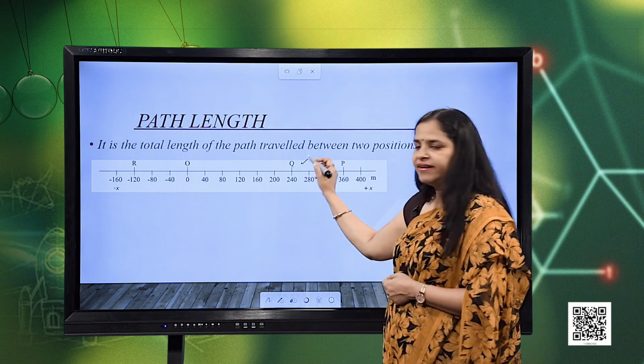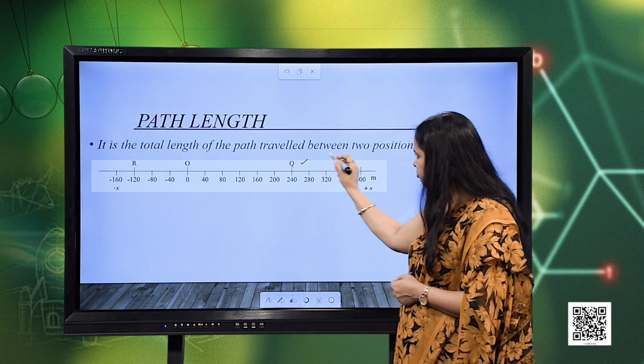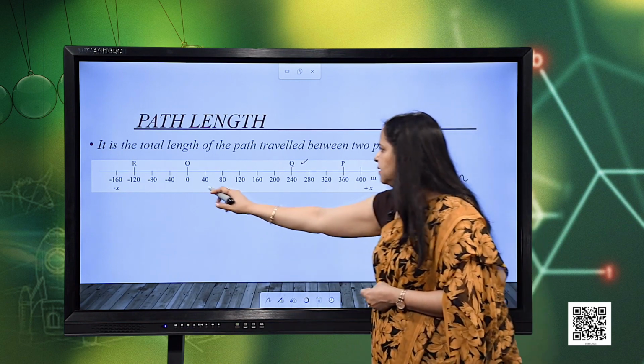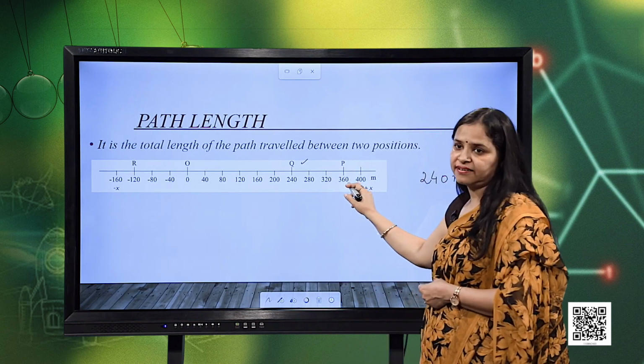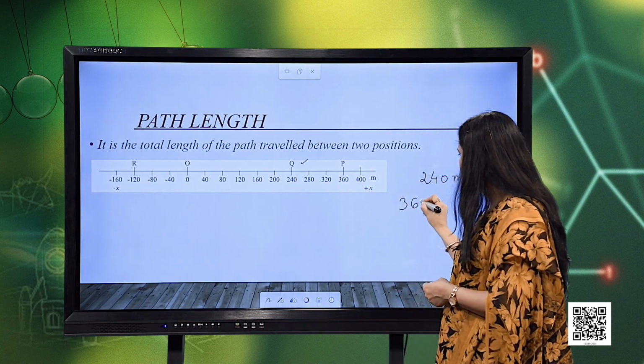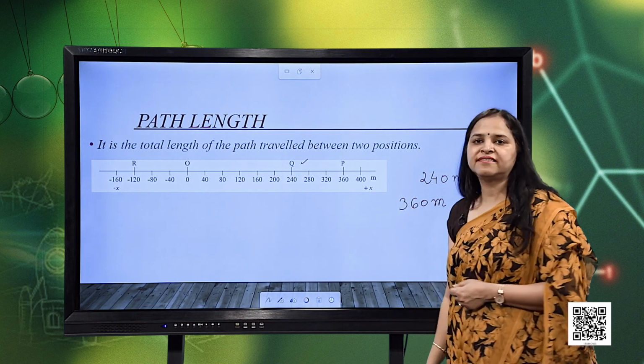Now, after reaching to point Q, it moves to point P as well. Then what will be the total length of the path covered? That is 240 till 360. So, it is finally 360 meters that will be the length of the path or the distance travelled.